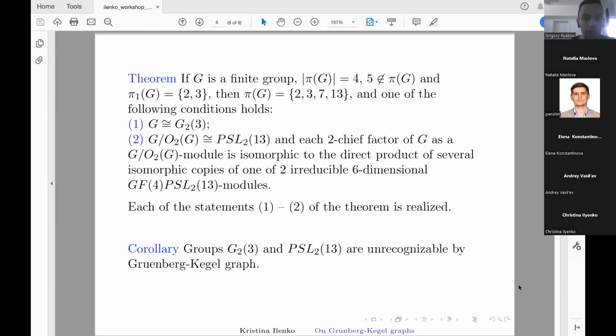Is it possible to avoid one of these conditions and maybe obtain more possibilities for the group G? Maybe do you have some examples? For example, if we keep all conditions except that 5 does not belong to pi of G.